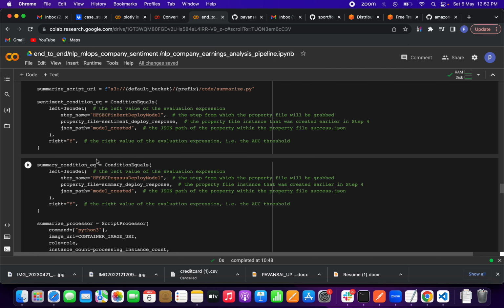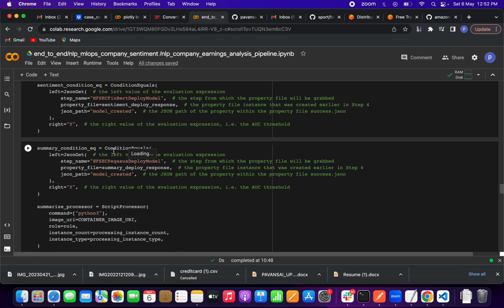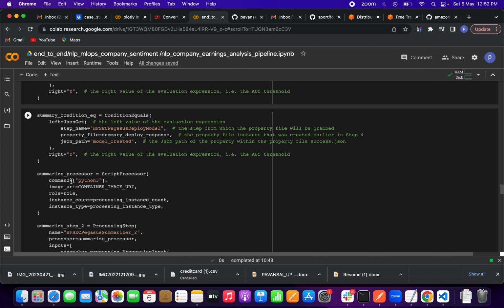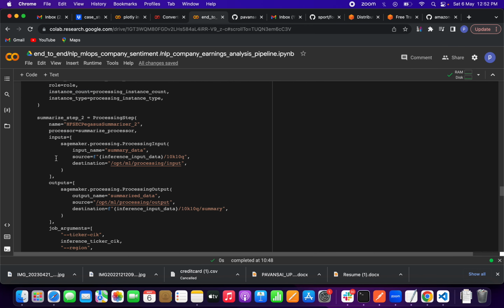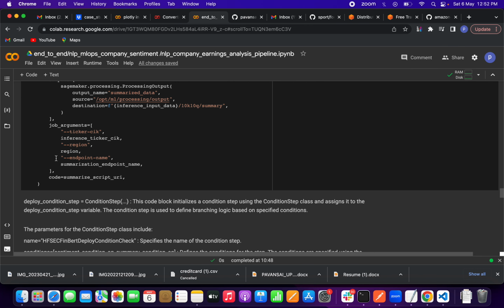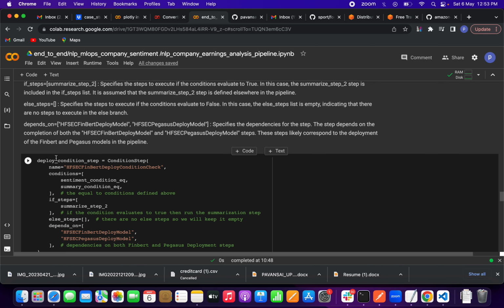For summary also we have to do like this: the condition equals, left equal to JsonGet, step name, Pegasus model, property summary deploy response, JSON path, right. And the summarize processor, script processor, command, image, all those. So the summarize step 2 is a processing step, the same as we defined above.